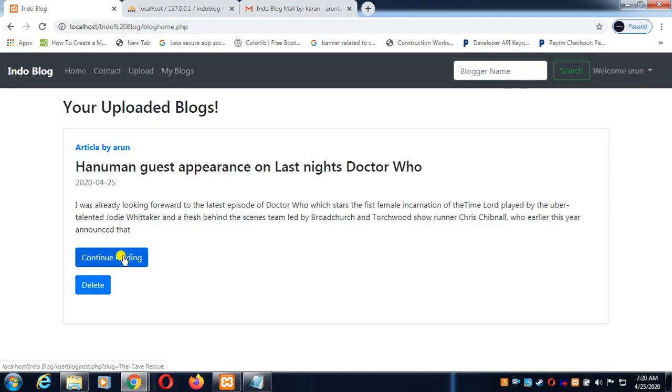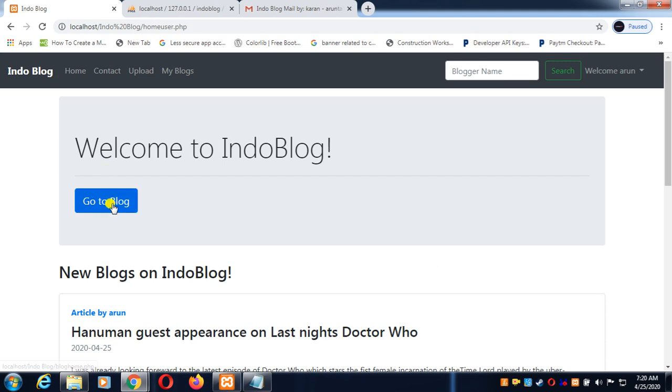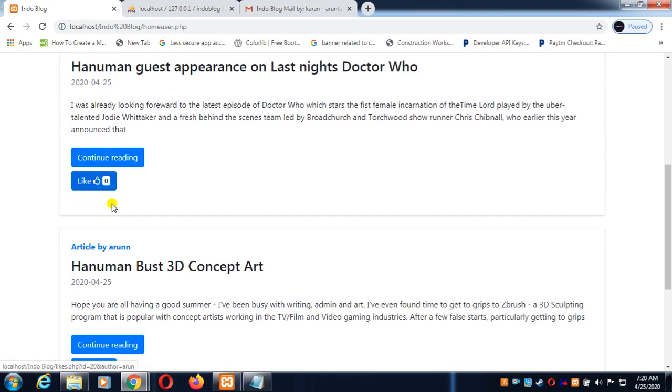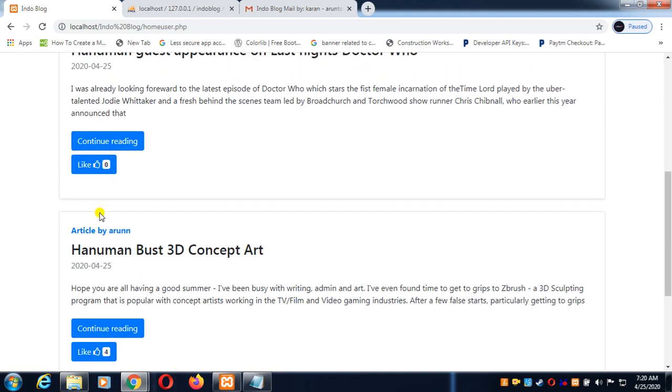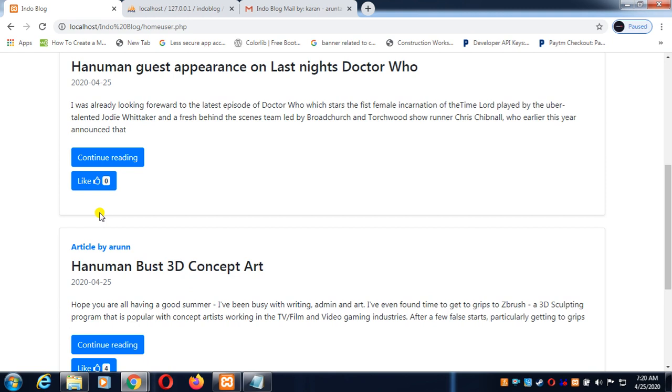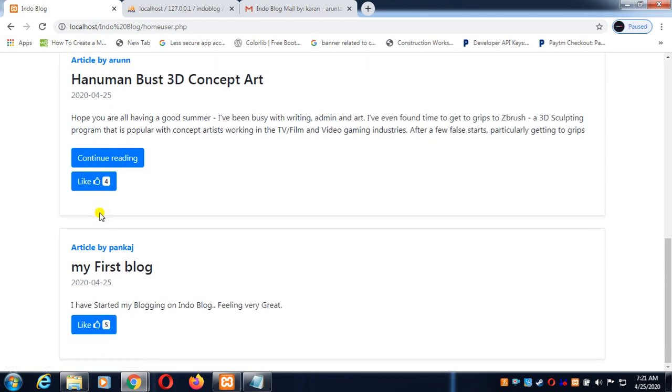Now when you hit the continue reading button, it will show you the full content uploaded by the user. Okay, it's the same functionality in home. You can see these two posts, the content of these two posts is crossing 300 characters, so the continue reading button is being displayed, and here the content is not crossing 300 characters, so the whole content is shown here only.